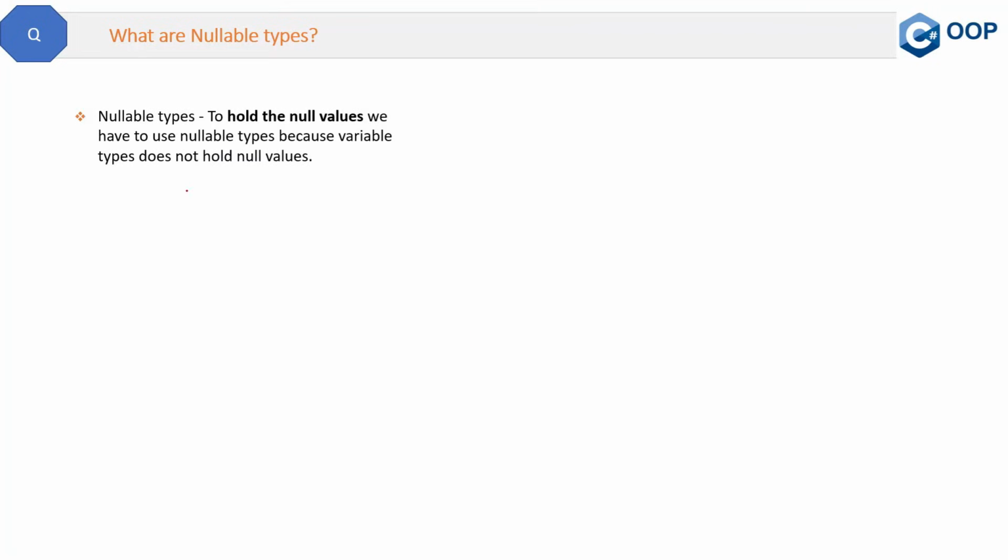Here is a short and simple question. What are nullable types? Let's see the definition. To hold the null values, we have to use nullable types. So it's short and simple, to hold the null values, because normal variable types do not hold null values.